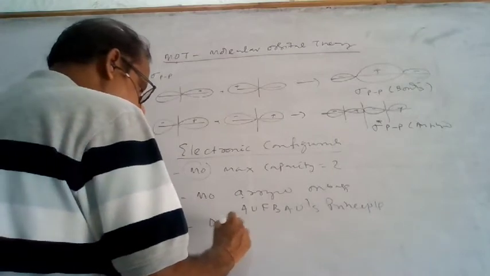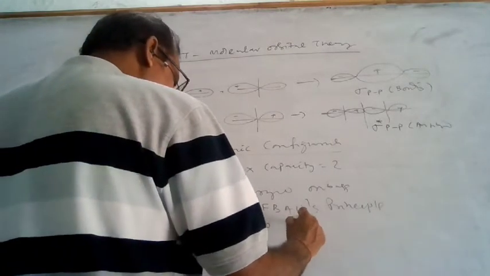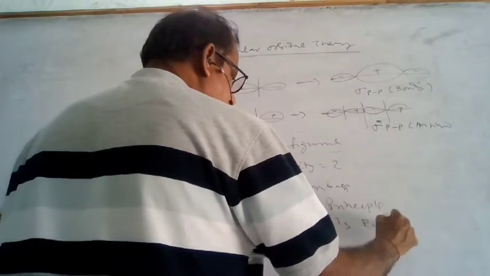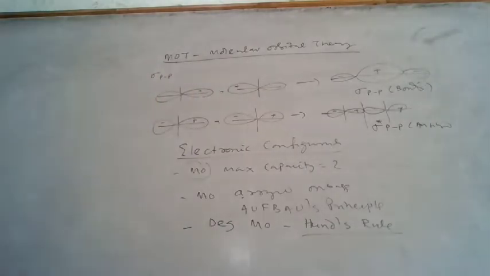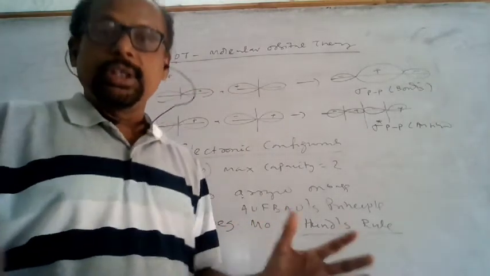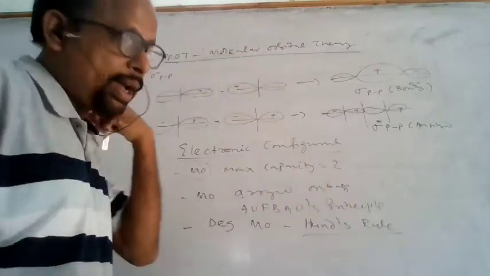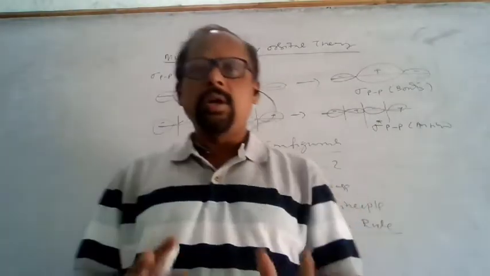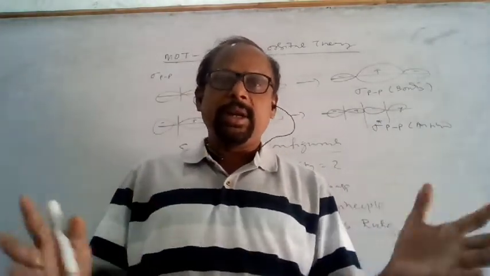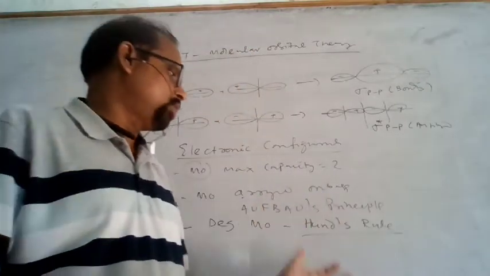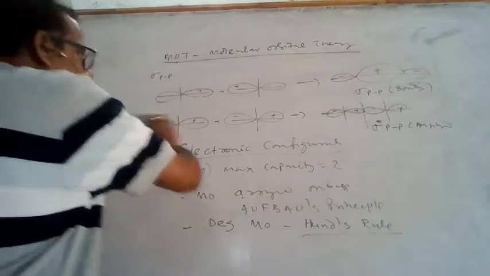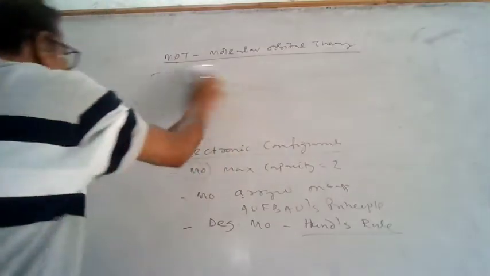For the degenerate molecular orbitals, Hund's rule will be applicable. For degenerate orbitals, pairing of electrons will not take place unless each orbital gets one electron. That is the condition. That way the arrangement is there. And similarly, you can draw the molecular orbital diagram.